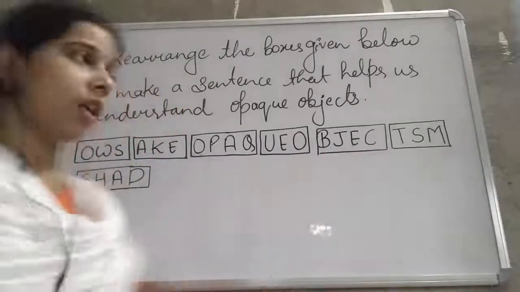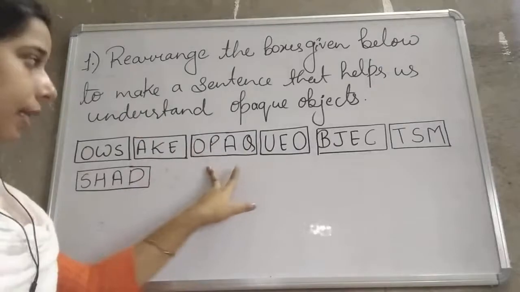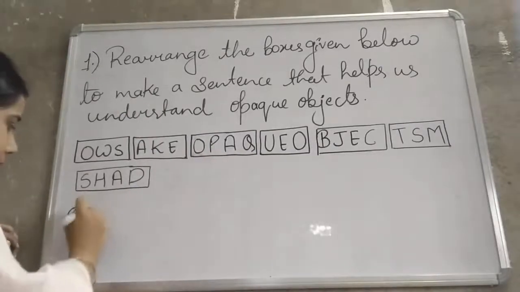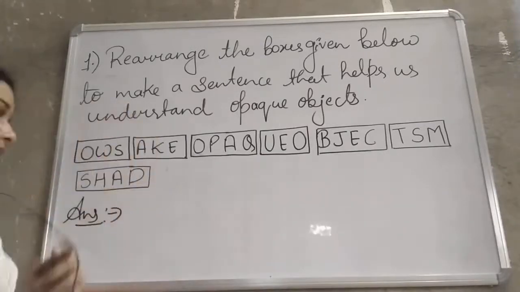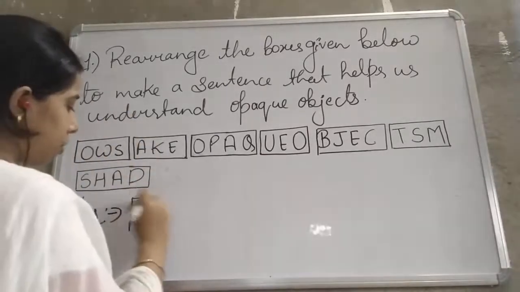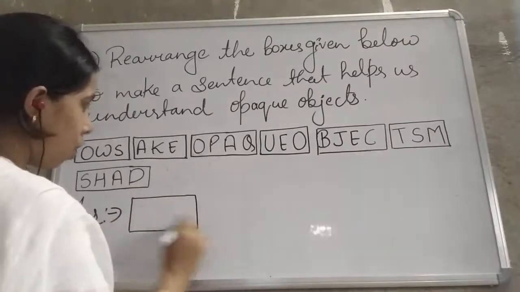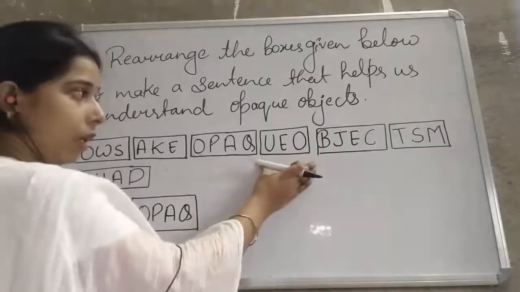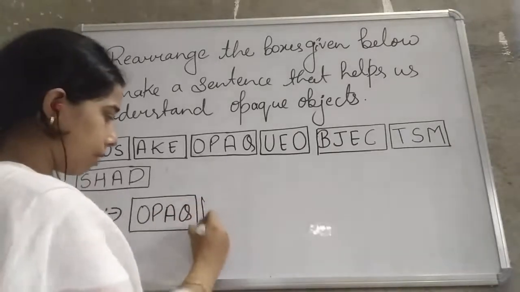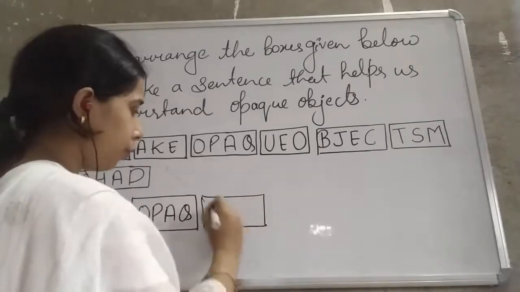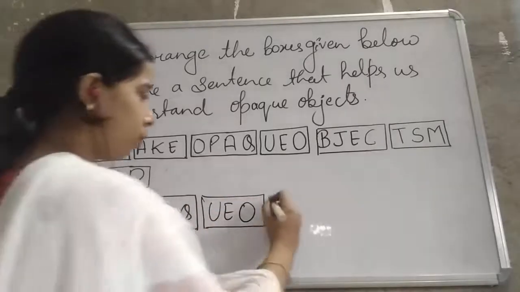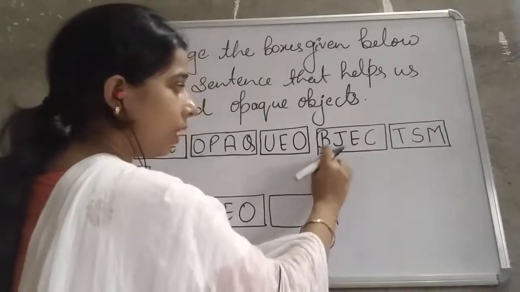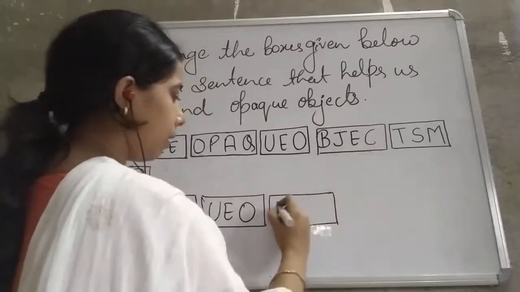Now see here, the first thing you can see in this box is OPAQ, that is opaque. So the first one, I am writing the answer here students. The first box is OPAQ. UEO is another box, so we will arrange it as UEO. Then we will take another, that is BGEC.